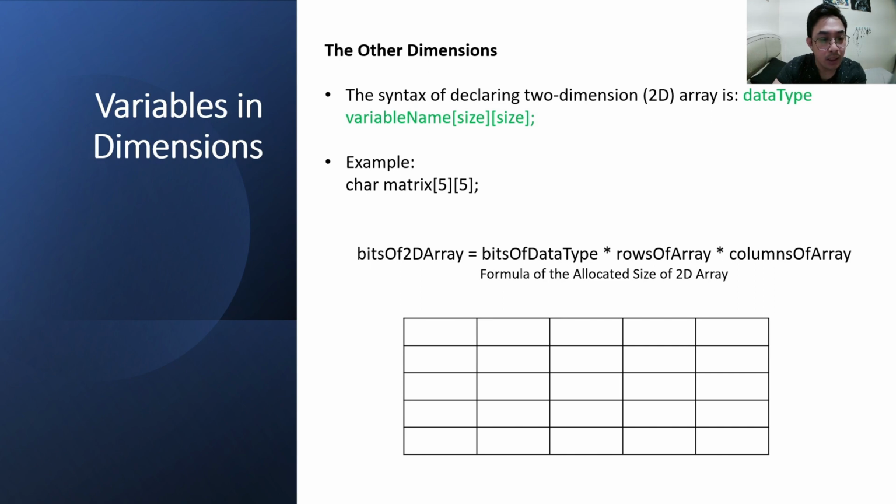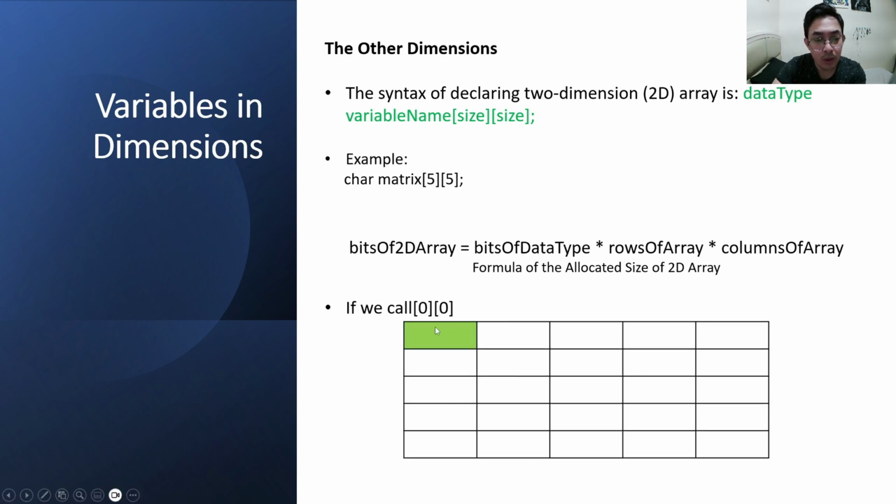Notice that I started my counting using the number 0. When we call the first card using the variable name of the array, we use the index 0. An index is an integer reference used to indicate which element of the array is being accessed. An element is a value of the array.